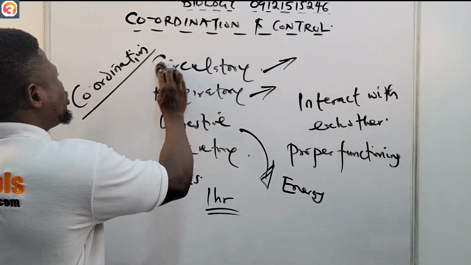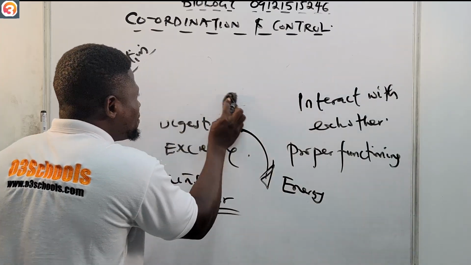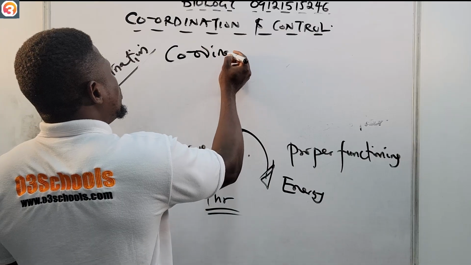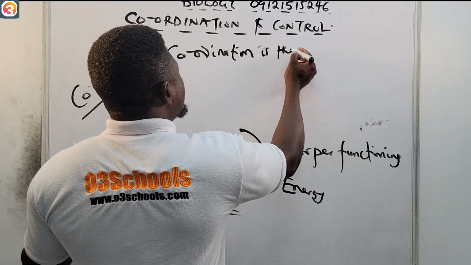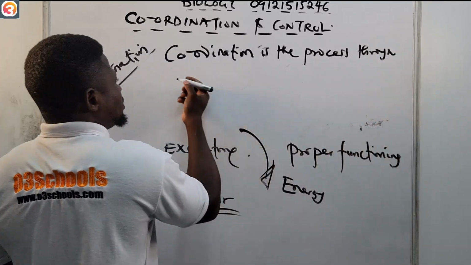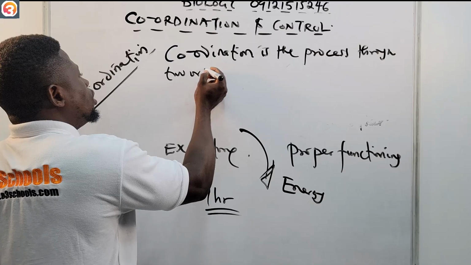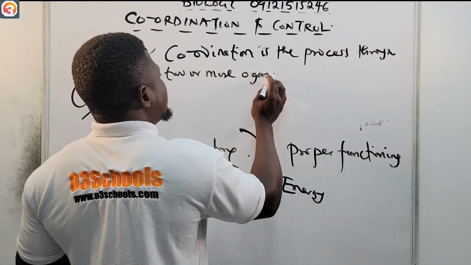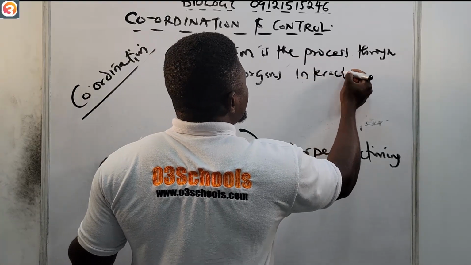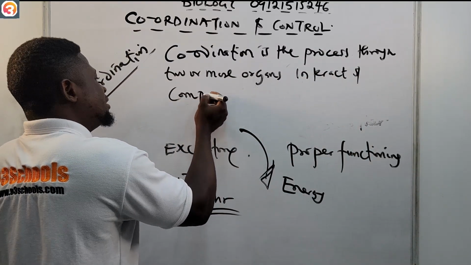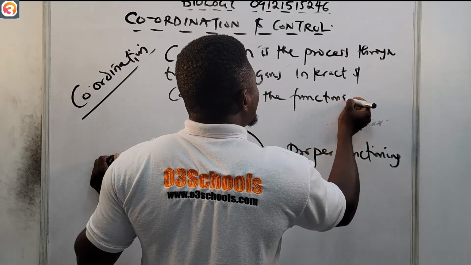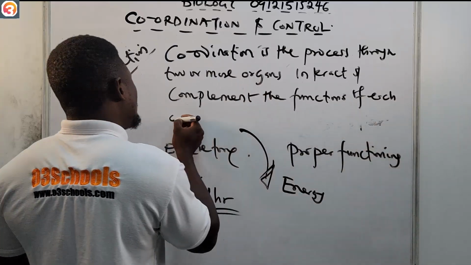If you want to write it down: coordination is the process through which two or more organ systems or organs interact and complement the functions of each other.